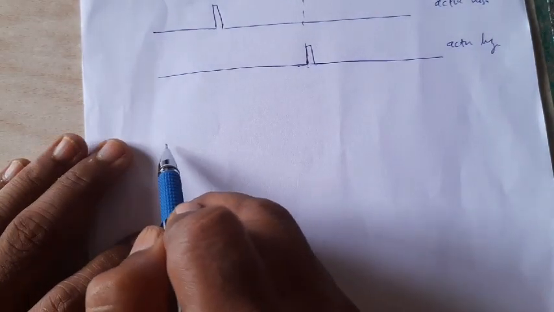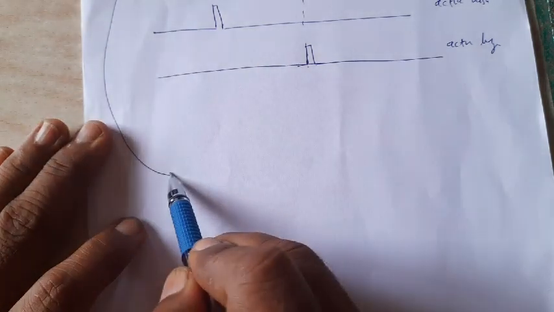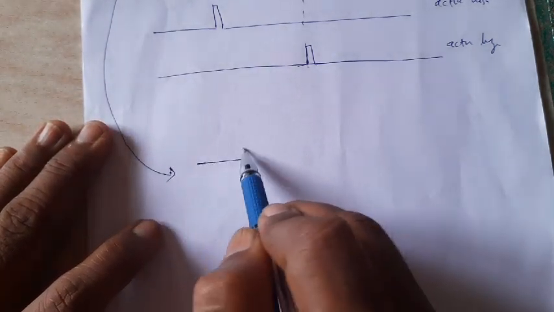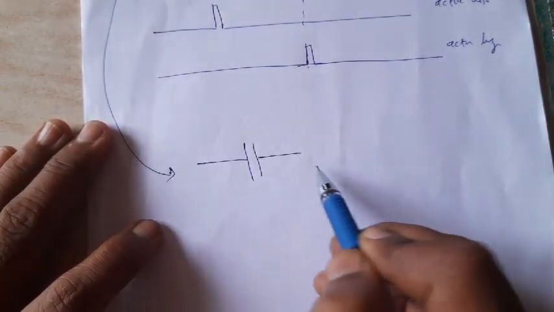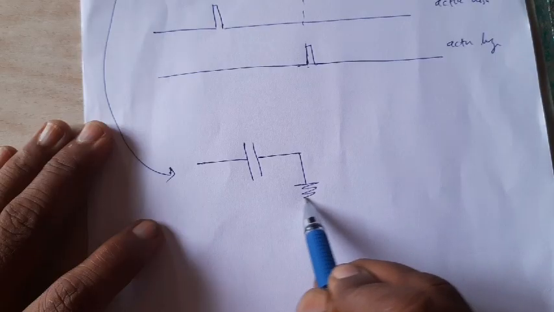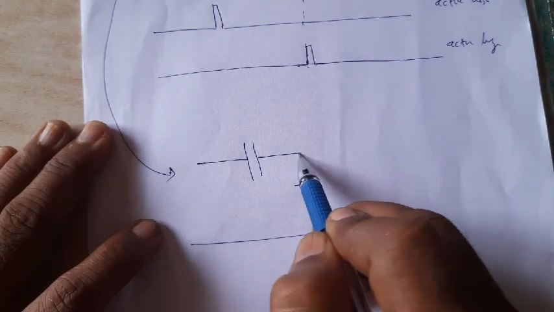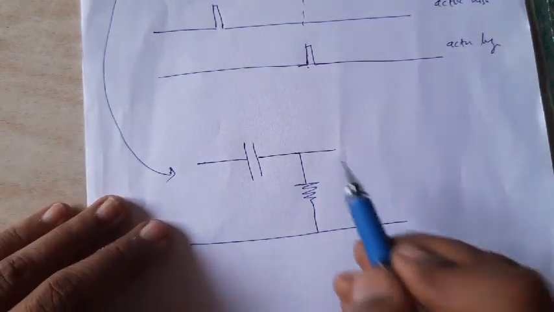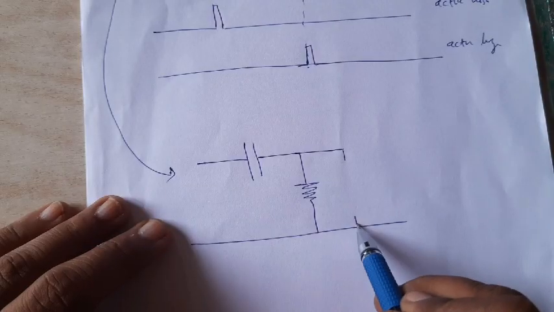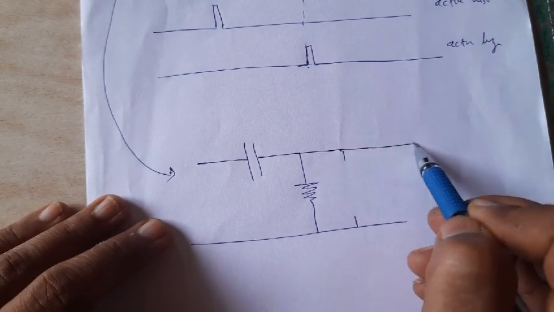Now suppose I provide this as an input to a circuit, something like this. One more component is to be added here, but we will add this later on.